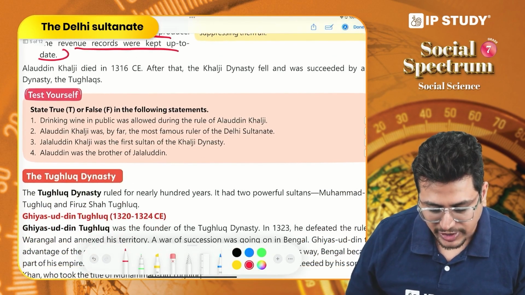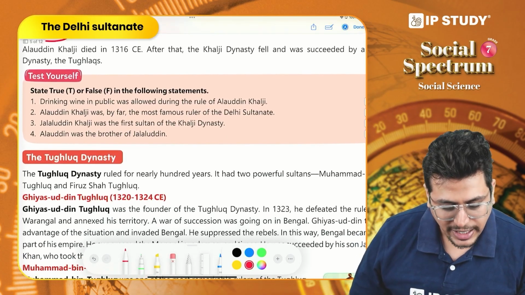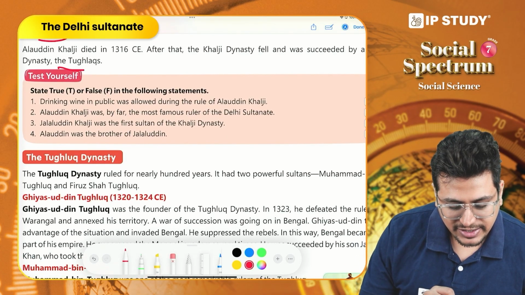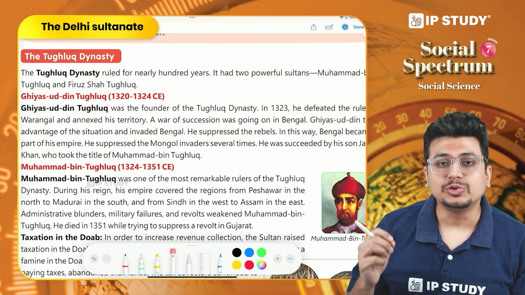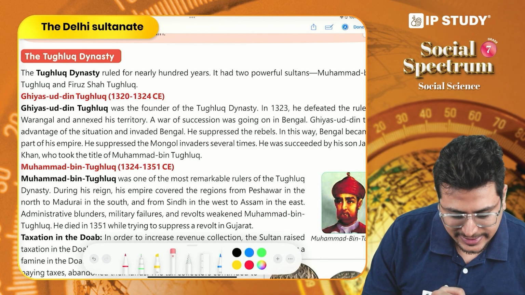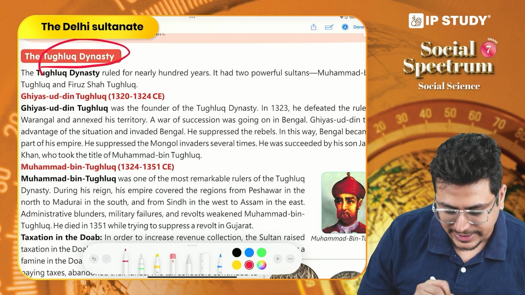After the death of Alauddin Khilji, we also see that his dynasty came to an end and it was replaced by the Tughlaq dynasty. Now, the Tughlaq dynasty was more stable than the Khilji dynasty, in the sense that it was able to rule for almost 100 years.